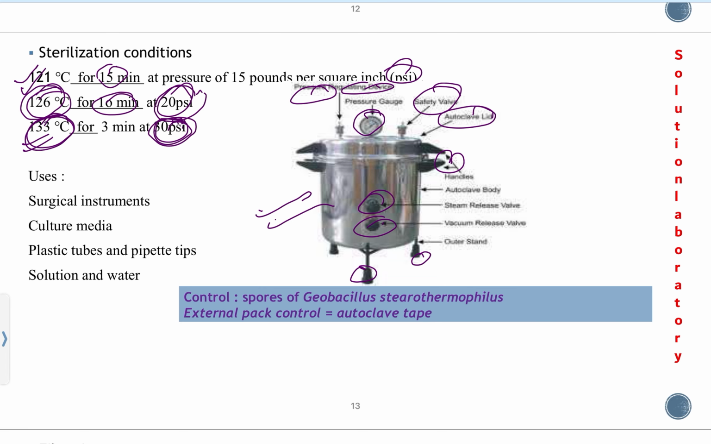As an external pack, autoclave tape is available which we can attach on the material to be sterilized. And after completion of sterilization, if the color changes on the tape, then we assume that our autoclave is working properly and the contents which we are going to sterilize are completely sterilized.